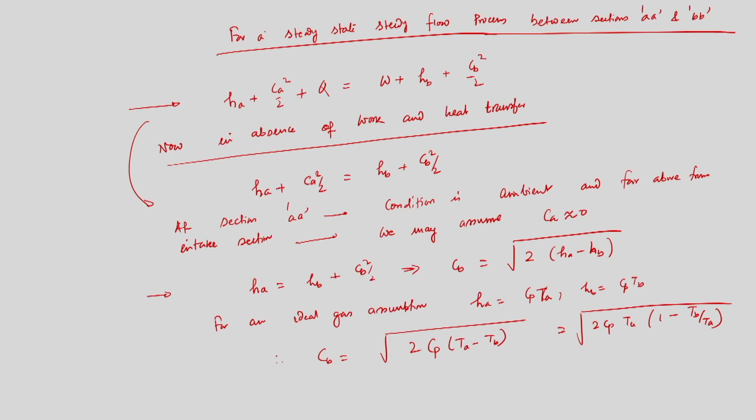Now, we are assuming the process between A and BB is isentropic, because there is no heat transfer, and if we assume the frictional loss is very small, we can assume the process between section A and BB is isentropic.